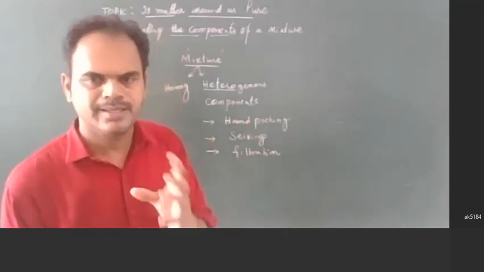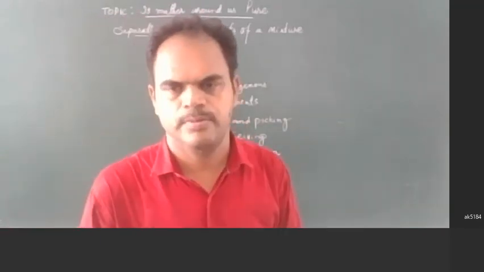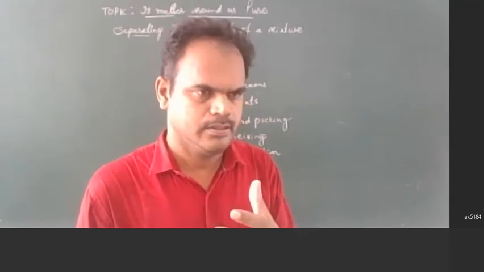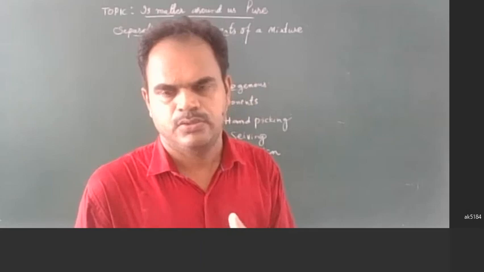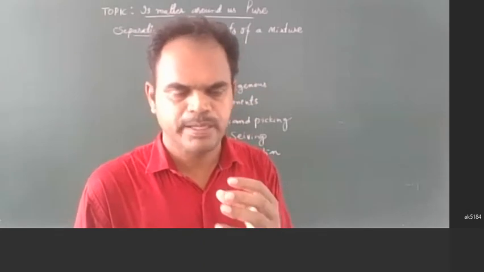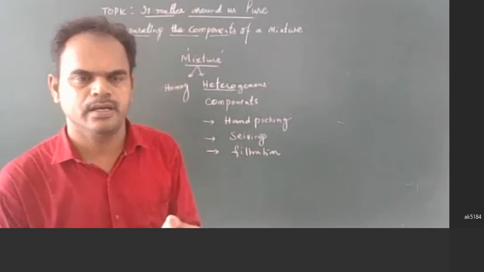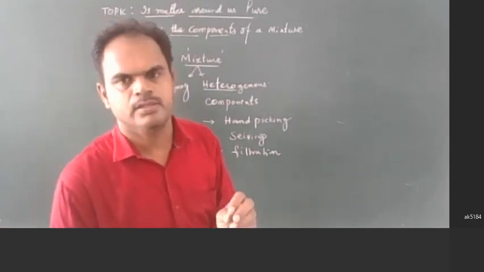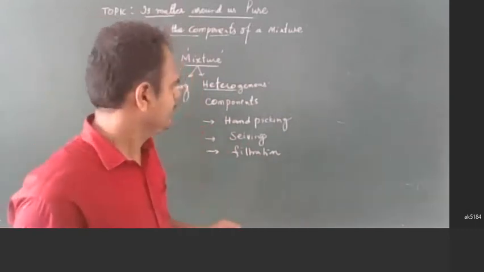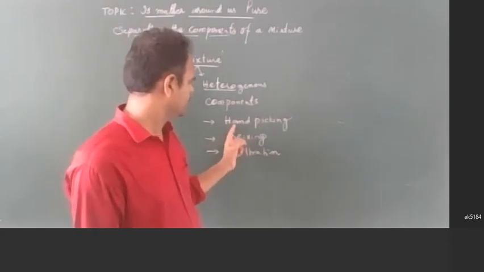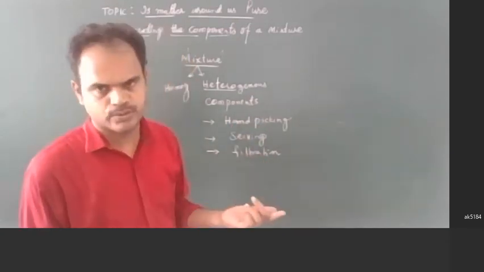For example, you purchase groundnut seeds, or you purchase some grains. Along with the grains, you'll get some small stones. If you want to remove the stones from the groundnut seeds, then what you have to do is hand picking.